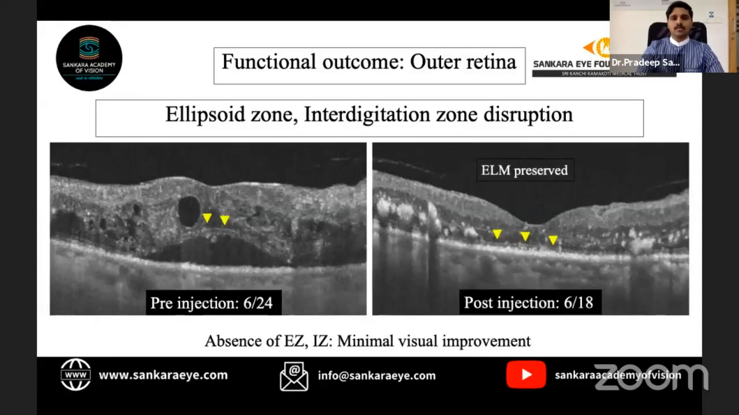acuity, whereas in this case we can see that there is loss of ellipsoid zone at the area of neurosensory detachment and even in other areas, but the external limiting membrane is preserved. Post-treatment, there is a resolution of macular edema, and we can see that the external limiting membrane is preserved, but the ellipsoid zone is disrupted and interdigitation zone is disrupted. So in this case, the visual acuity improvement was minimal.